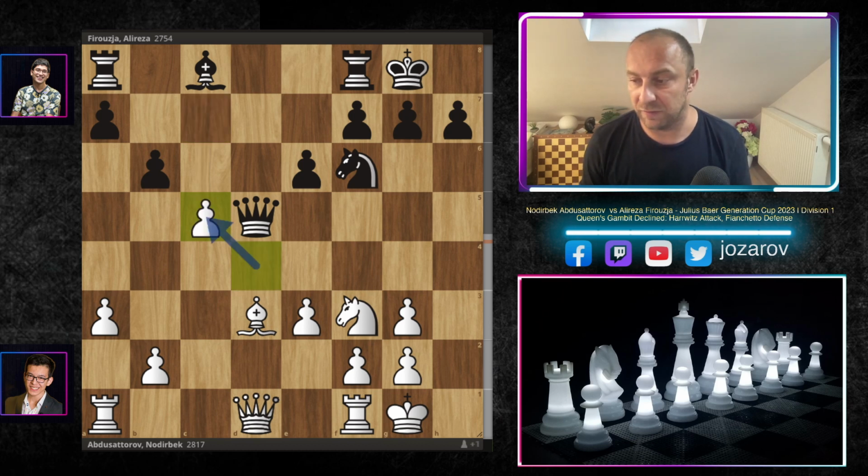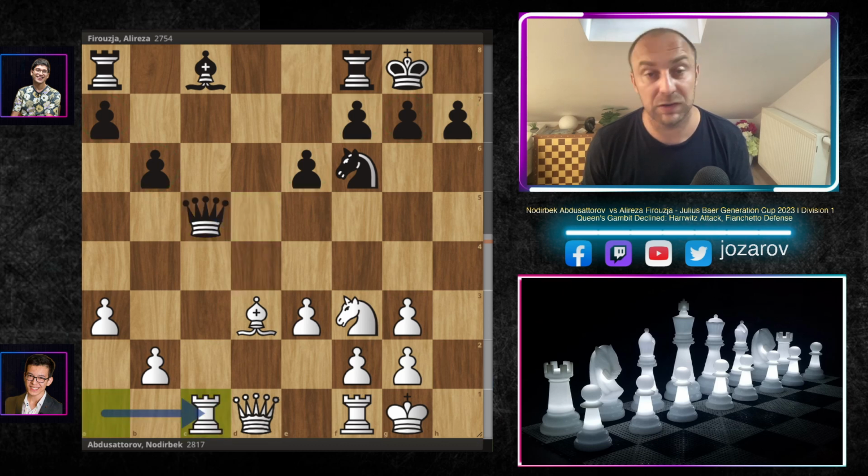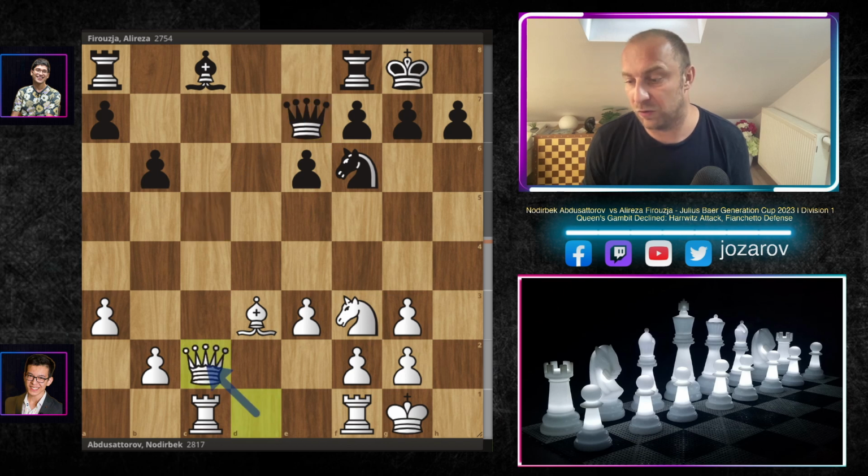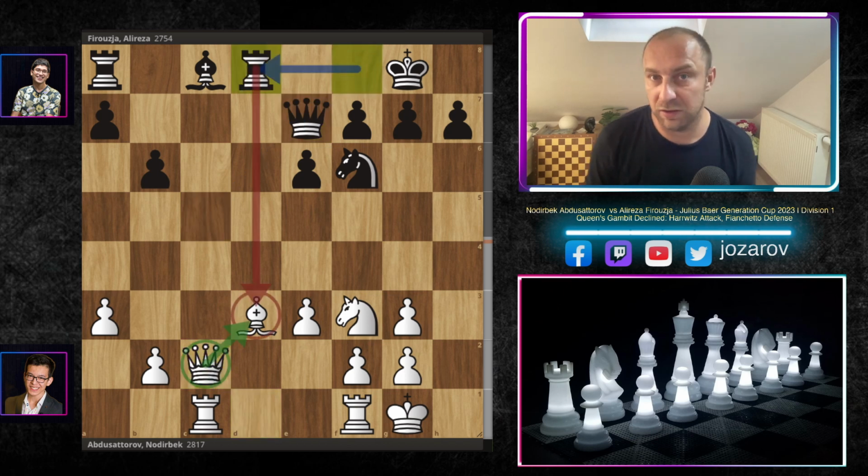We have d takes c5. Obviously, you don't want to take, of course, with the b pawn, because it leads you into an isolated pawn structure, which is, of course, a structural weakness. So that's why queen takes c5, but it allows now Nodirbek to attack the queen with rook to c1. Queen drops back, queen to c2, and now rook to d8.